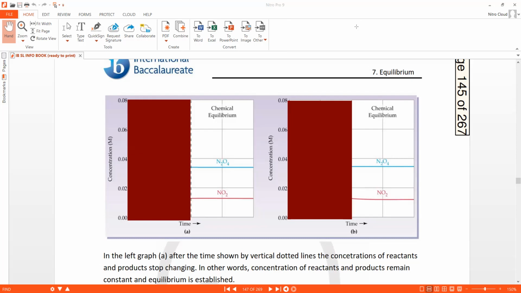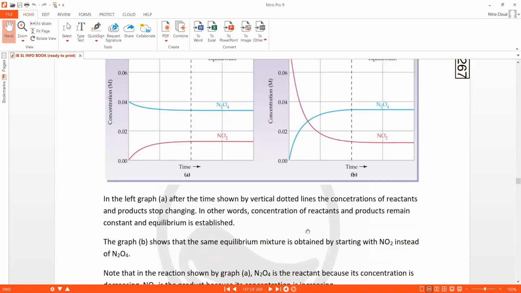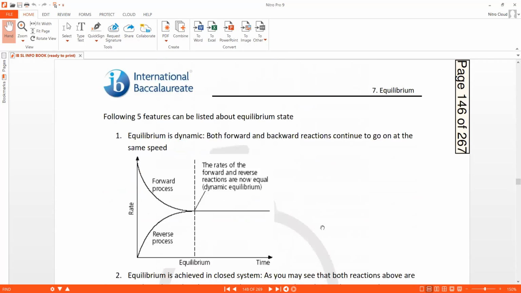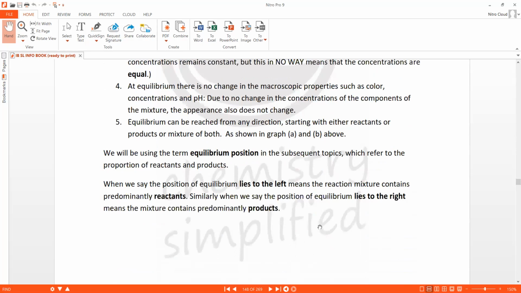At equilibrium, the composition will be in the same proportion. The composition of N2O4, the reactants and products, will be in the same ratio. So that is the fifth characteristic: equilibrium can be established from either direction, from left or right, from the reactants or the products.